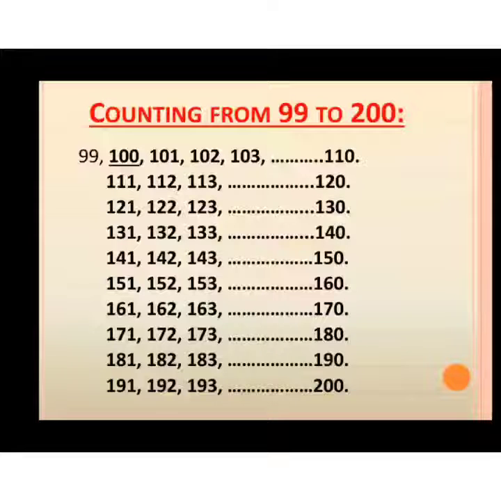That means 99, 100, 101, 102, 103, 104, 105, 106, 107, 108, 109 and 110.